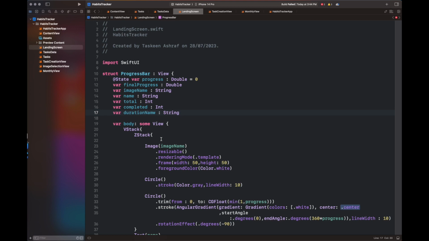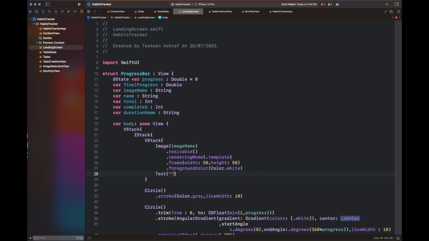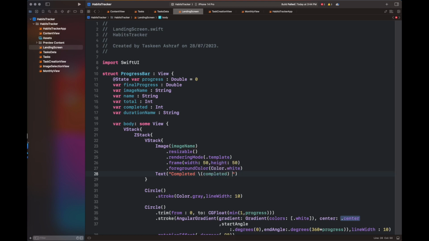So for that purpose, I've added three variables, and I have created a VStack, encapsulated the image in it, and then I have added a task and added certain properties to it. So you can follow all these steps, and I'm going to show you how it's going to look on our UI.